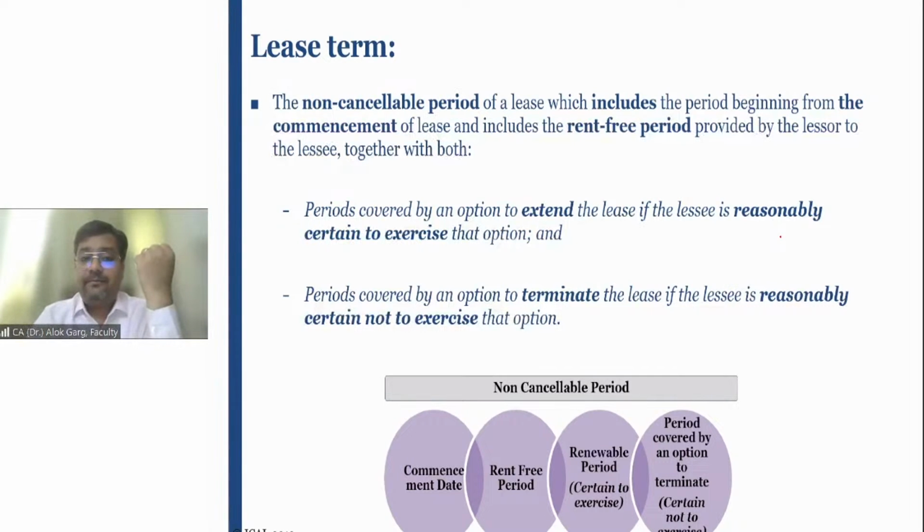For example, after 1 year 2 months, I decide to move from that property. My lessor will say, your 2-year period was a non-cancelable period, so Mr. Alok Garg, you have to pay the rent for the balance period of 10 months. You have to pay the rent for the full period of 2 years.